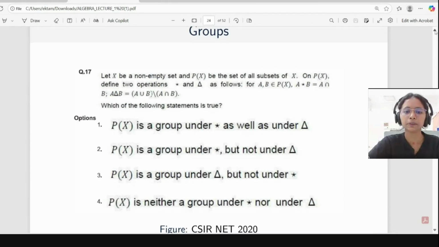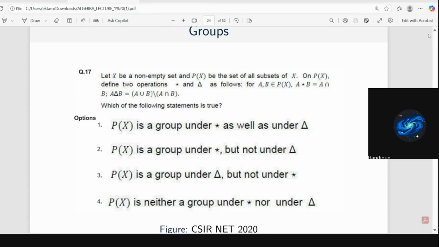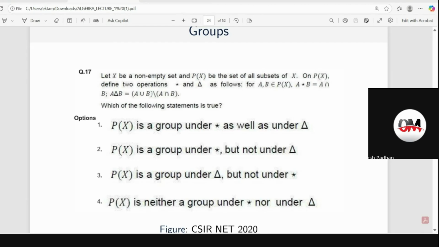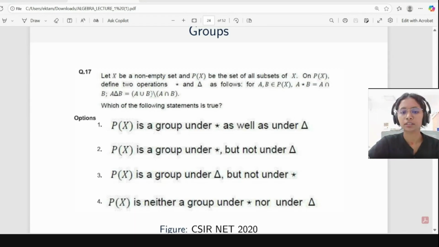Option 3. Okay. What about others? Ma'am, what is symmetric difference? Actually, sometimes we define it as A minus B, union B minus A, but we can define it like that only. You can see this from the Venn diagram. Okay, ma'am. Option 3, ma'am.